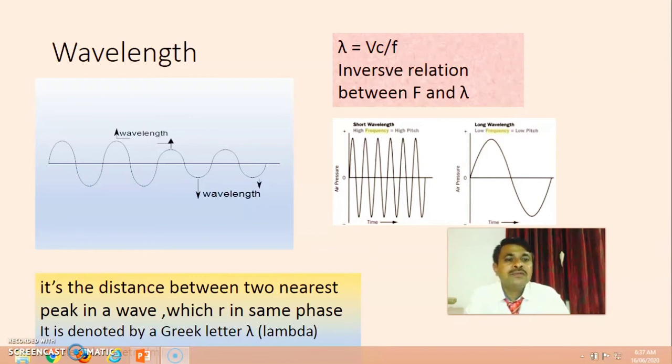Longer wavelength gives low frequency and low pitch. In the exam, a question may be asked: define wavelength, list its formula, state the relation between frequency and wavelength, state the relation between wavelength and pitch.